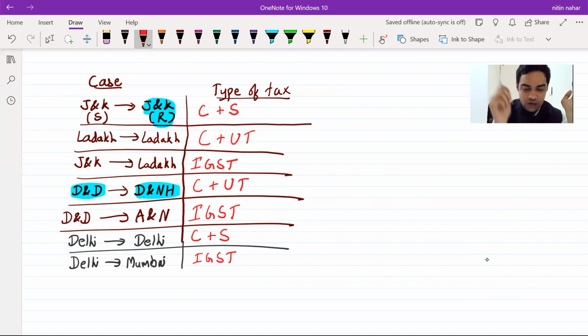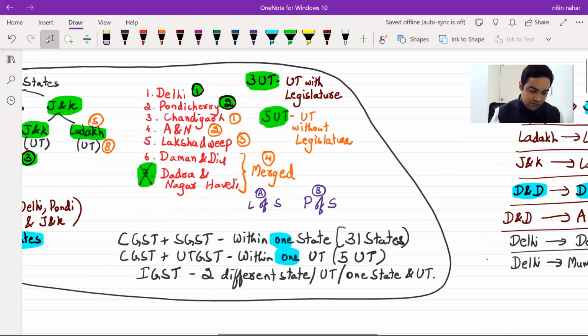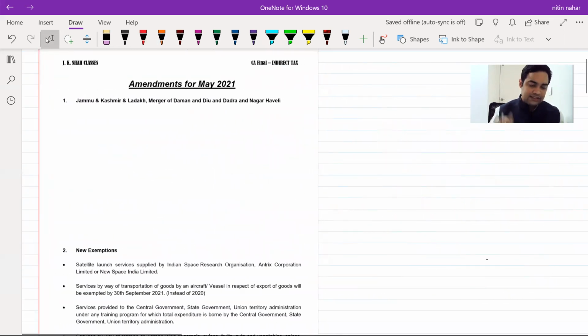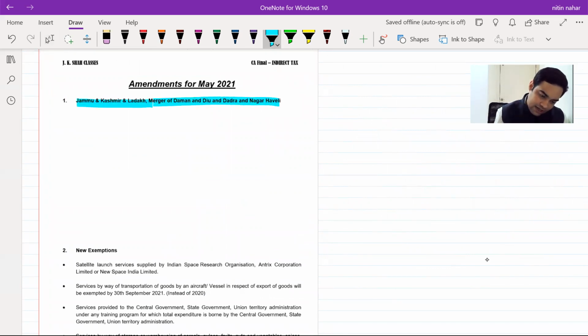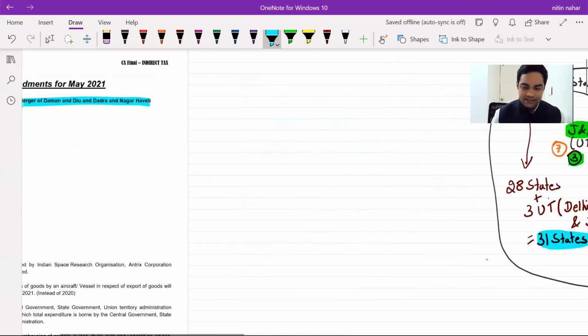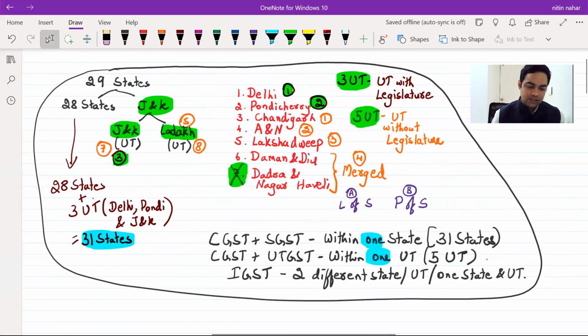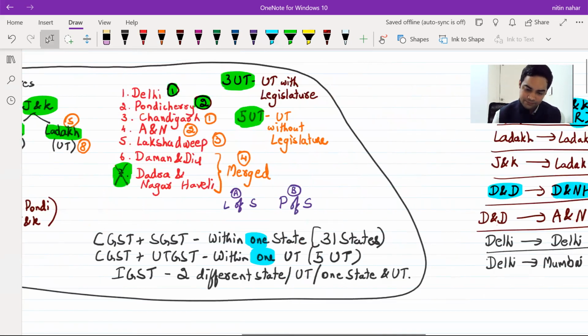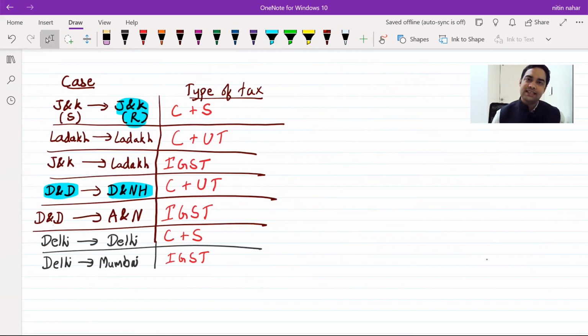Clear? Okay. Out of this, you can note down whatever you feel is relevant for you in this space. So the first one was Jammu and Kashmir and Ladakh and the merger of the Union Territories. I'll just show you the diagrams once. This is one. And the second one was cases.